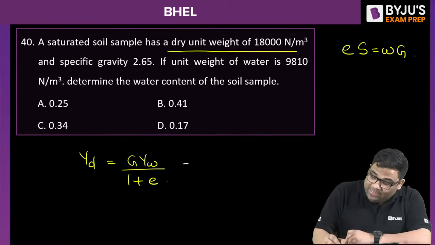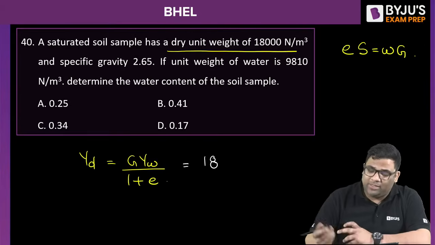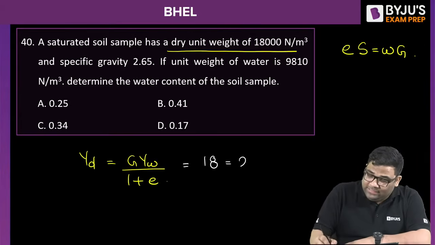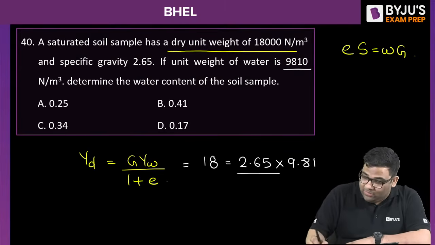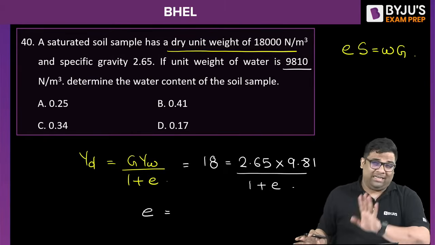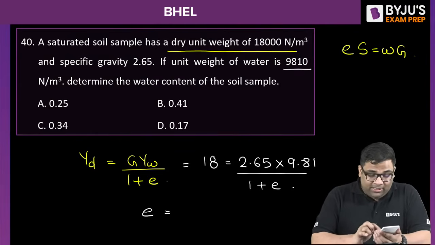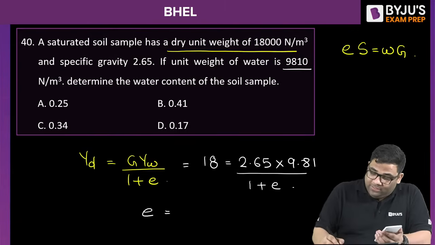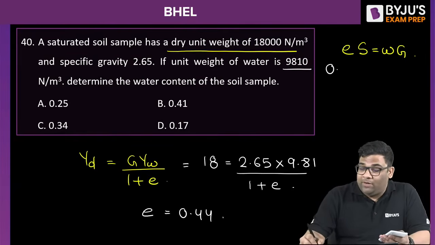Now this gamma d is given as 18,000, which means 18 kilonewton per cubic metre, or you can use 18,000 also, it doesn't matter. This equals G, which is 2.65, times gamma w, which is 9.81 because 9810 newton is given, divided by 1 plus e. From here you can find e. Without a calculator it is a little tough, and we have less time, so I'll use the calculator. In the examination you can do the exact calculation. Here I am getting e of 0.44, and I'll use e = 0.44 in this equation.